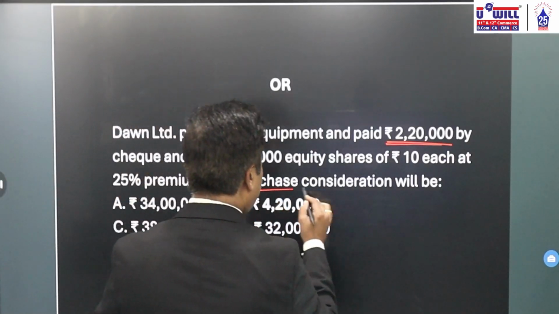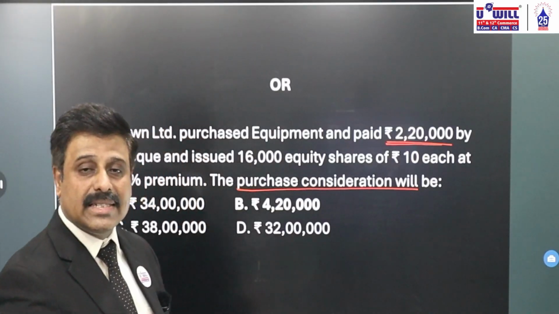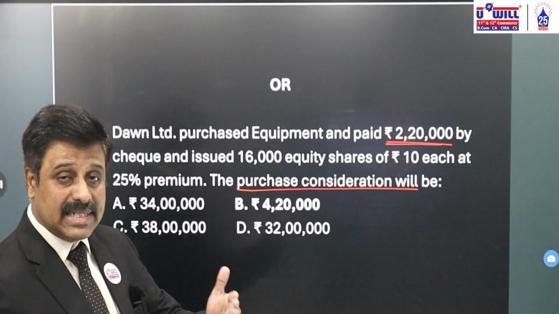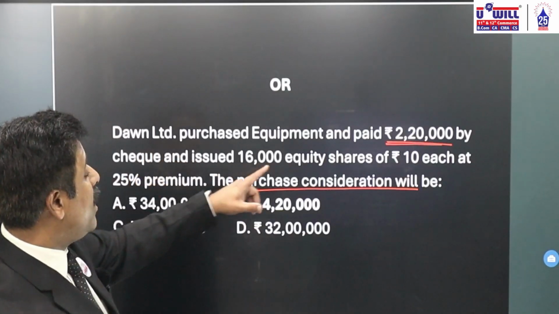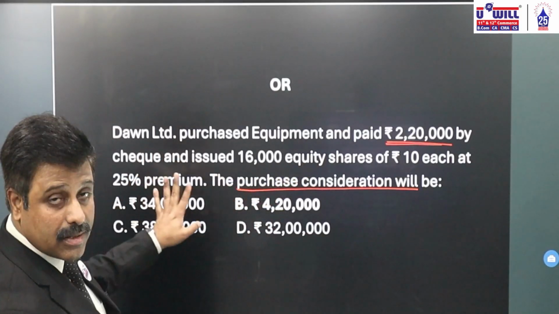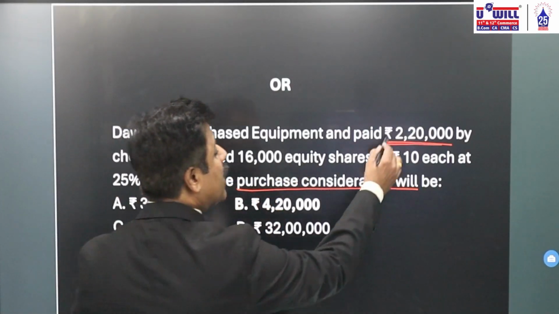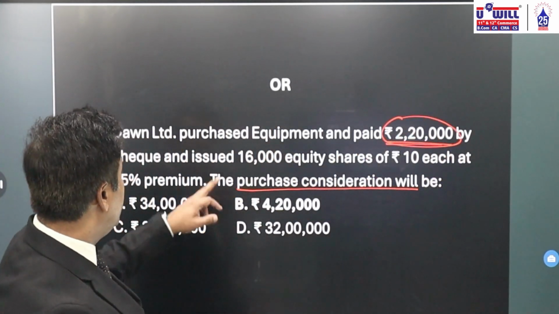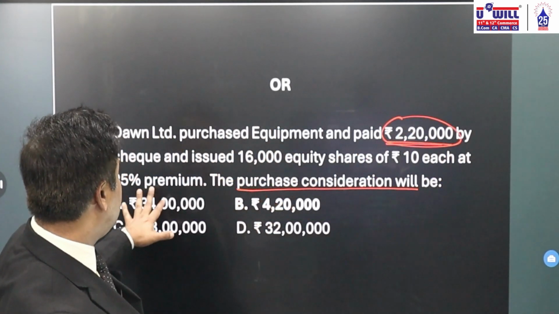Now you are asked what is the purchase consideration. Whatever we are paying is the purchase consideration. We have paid 2,20,000 by check. That is a part of purchase consideration. And 16,000 equity shares of 10 each at 25% premium.